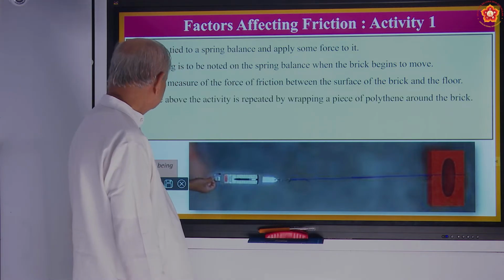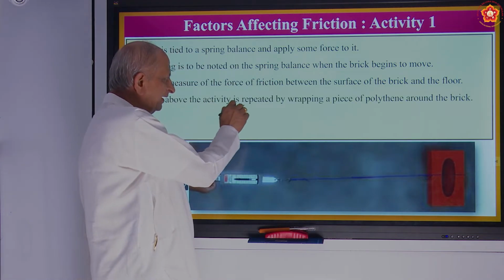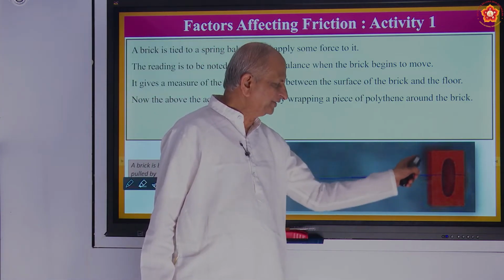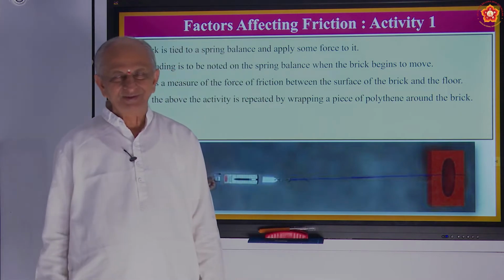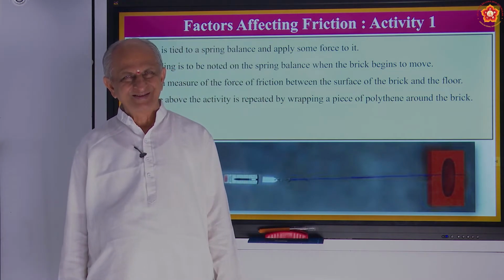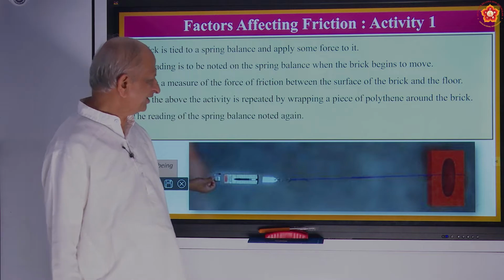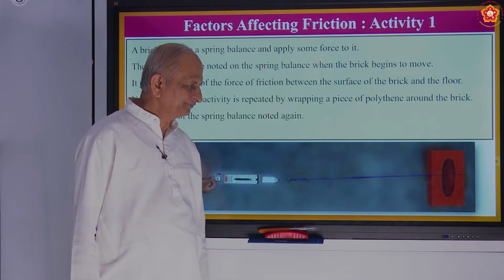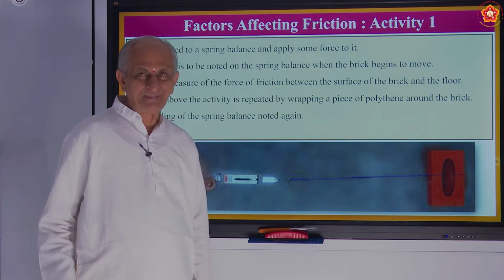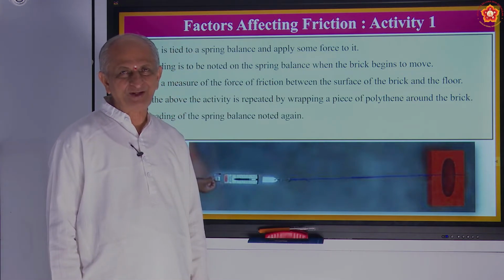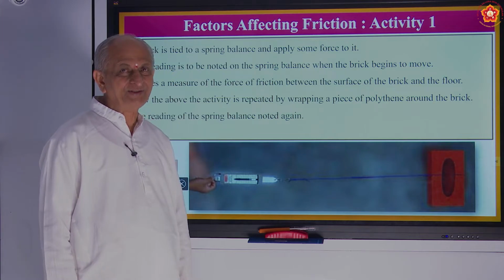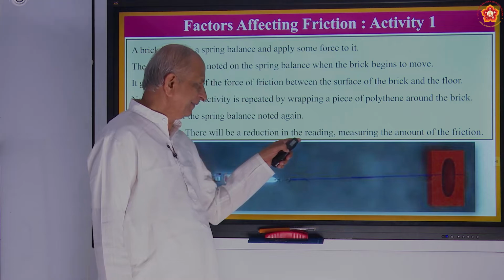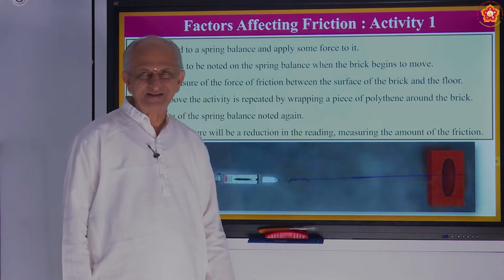Now repeat the activity by wrapping a piece of polythene around the brick. You take some plastic sheet and cover it. Now you try. What happens? There will be a change now. The reading of the spring balance is noted again. When you start pulling, it comes slowly. Why does it come slowly? Because of the polythene bag. Correct? So there will be a reduction in the reading, measuring the amount of friction.